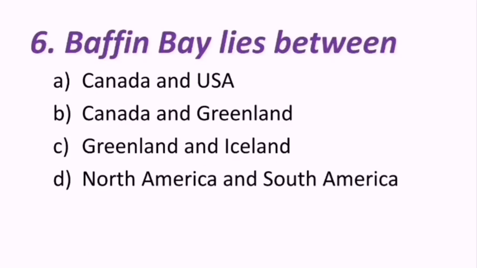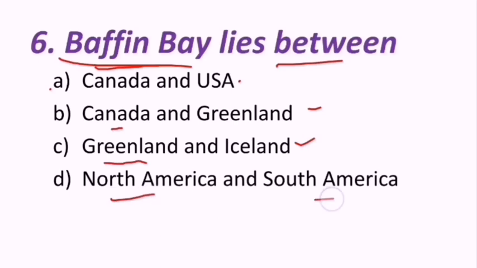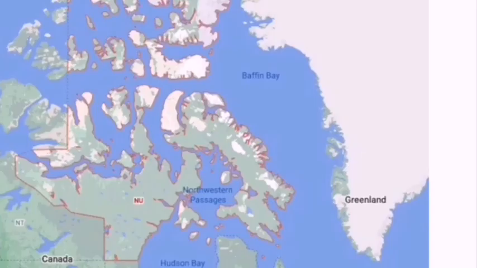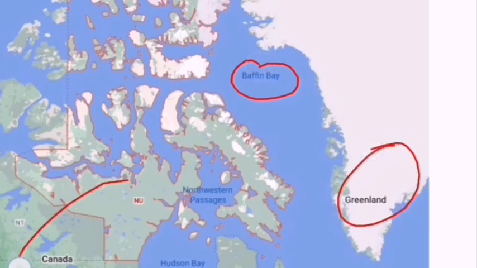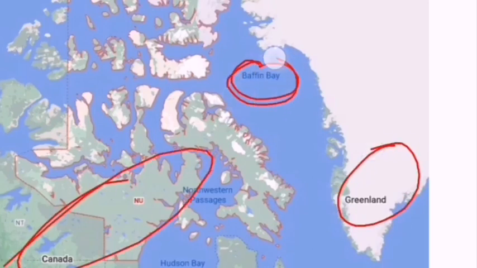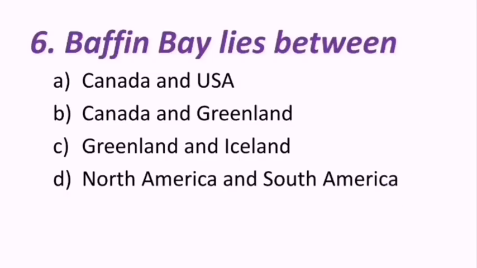Next question reads, Baffin Bay lies between Canada and USA, Canada and Greenland, Greenland and Iceland, North America and South America. Look at the map, guys. This is Baffin Bay. On this side Greenland is there, on this side Canada is there. So Baffin Bay is between Greenland and Canada. Hence the correct answer is B, that is Baffin Bay lies between Canada and Greenland.